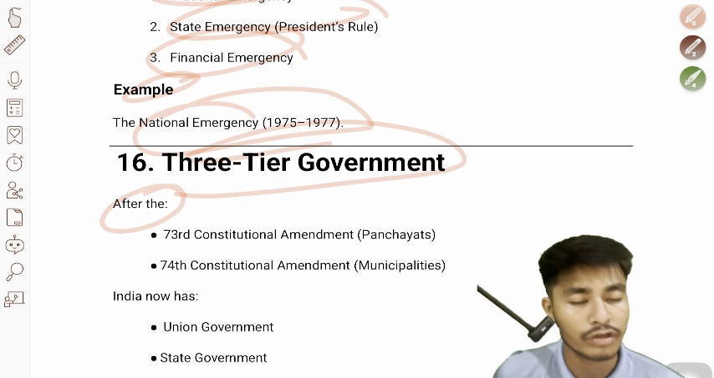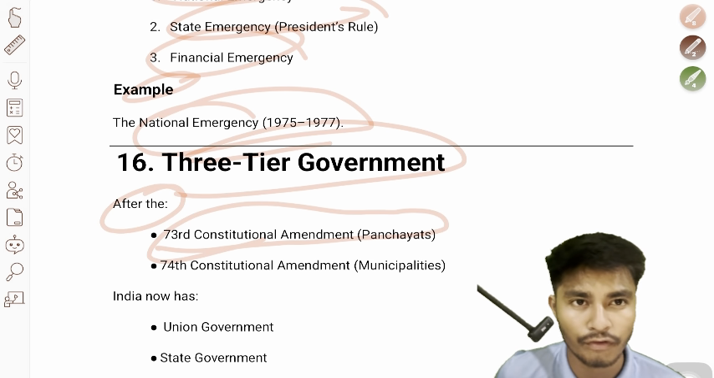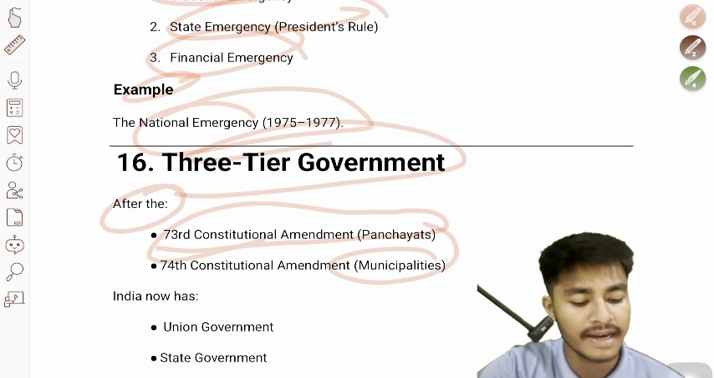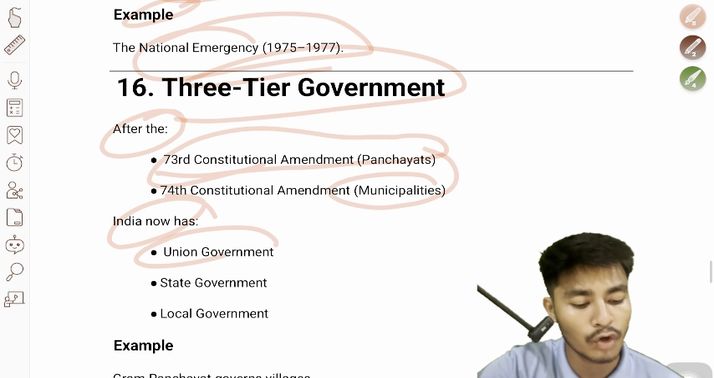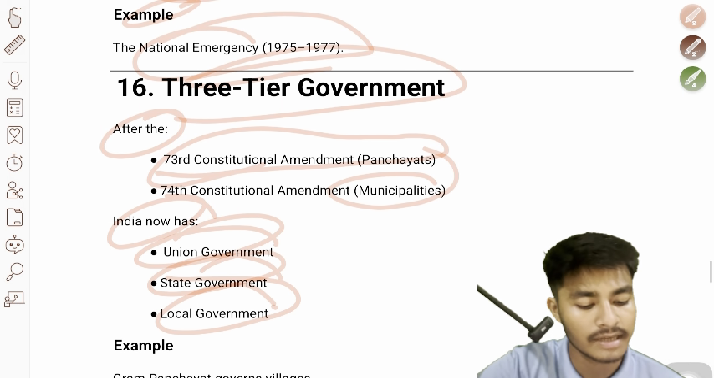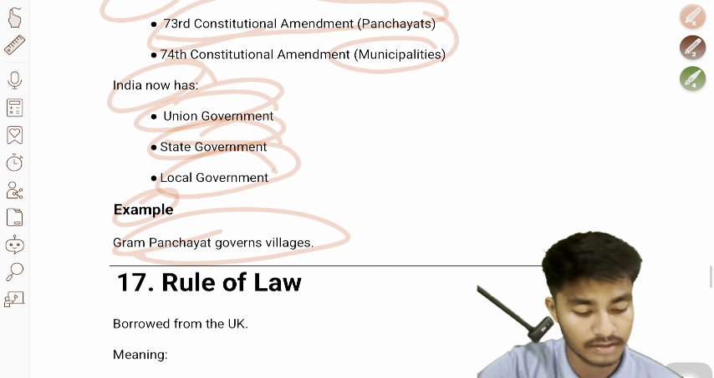16th, three-tier government. After the 73rd Constitutional Amendment, panchayats, and the 74th Constitutional Amendment, municipalities, India now has union government, state government, and local government. Example, Gram Panchayat governs villages.